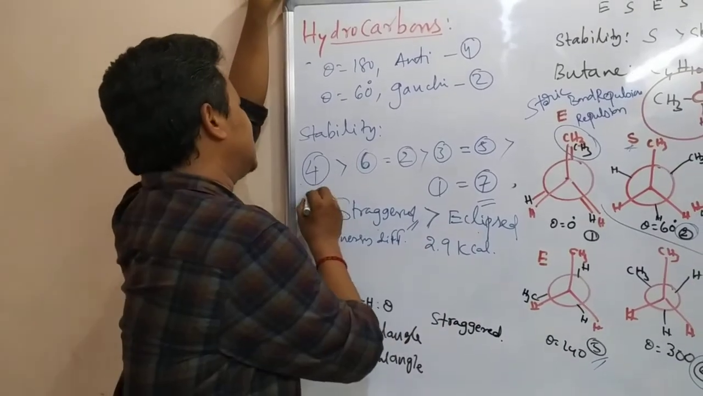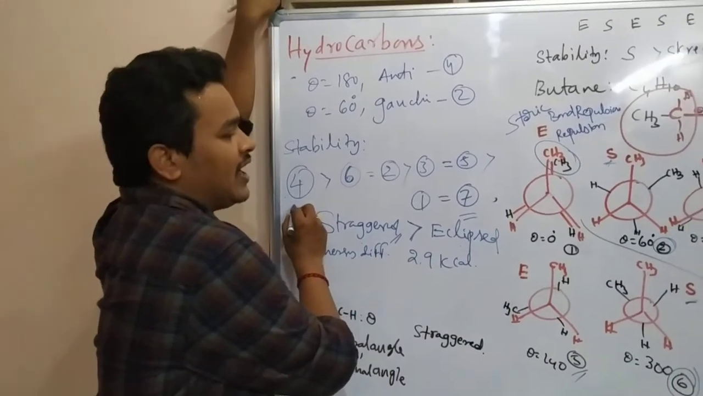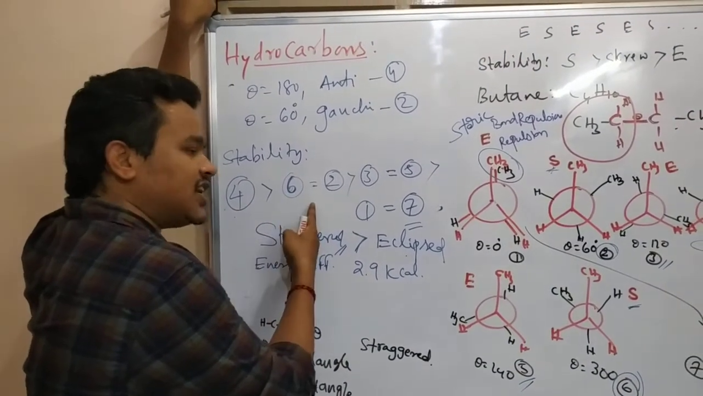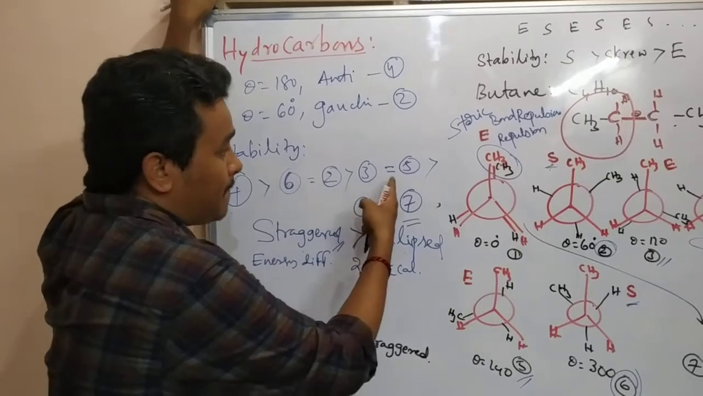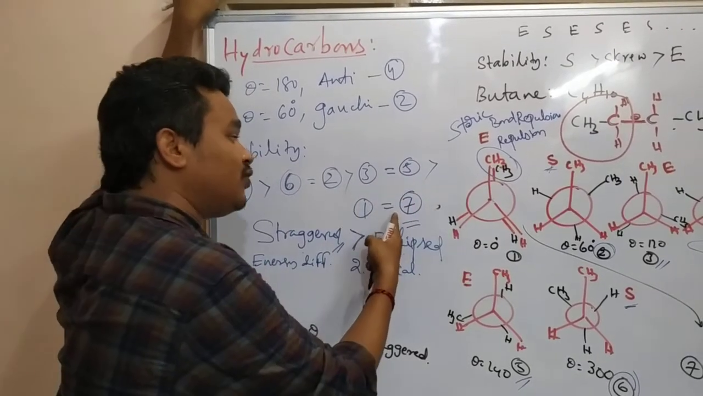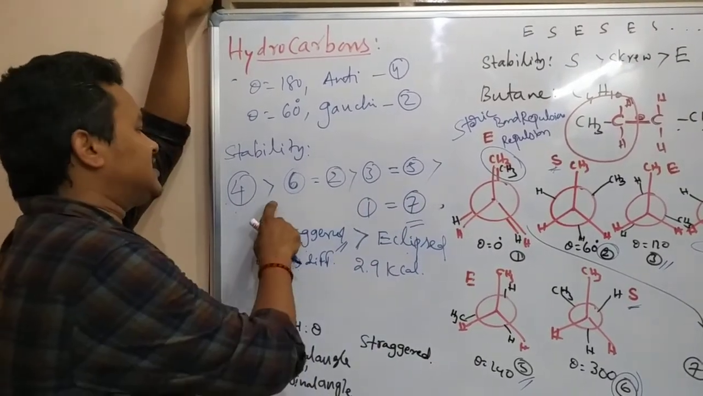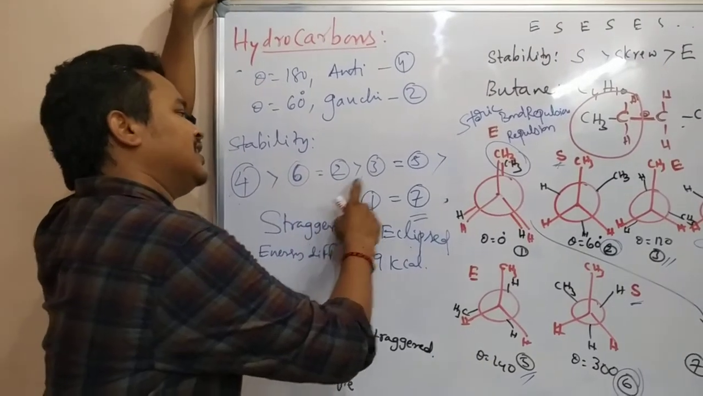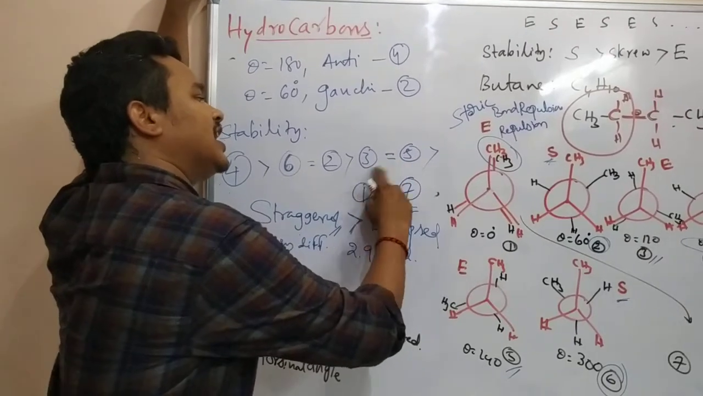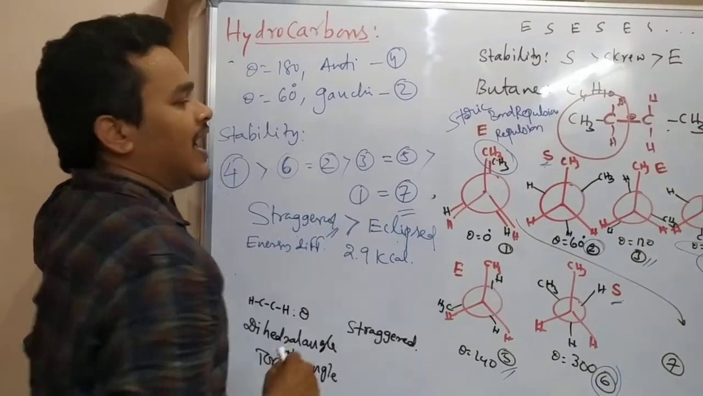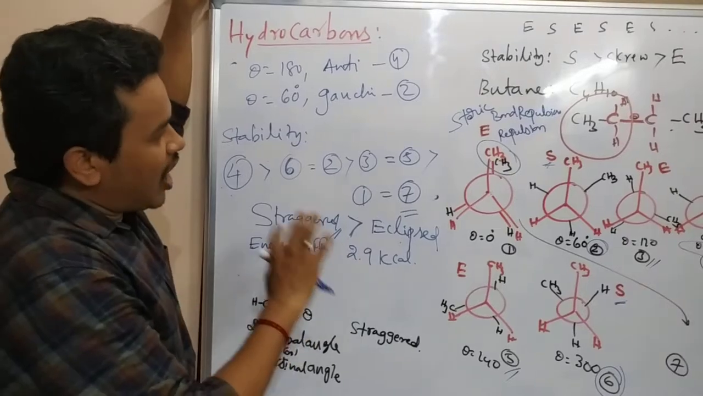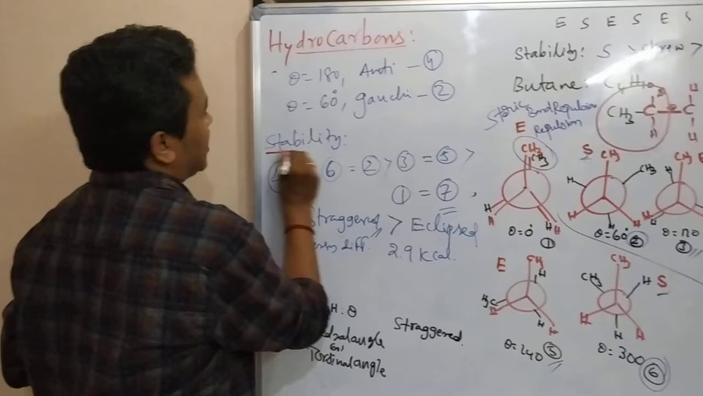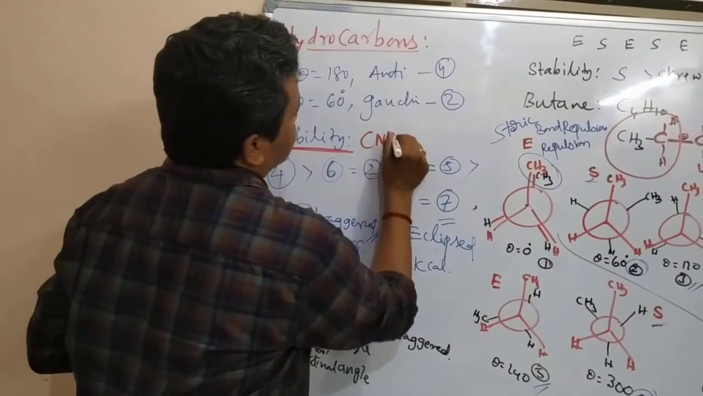Here, this 4 we can call the antiform: fully staggered. Then partially staggered, partially eclipsed, and this is fully eclipsed. This is the order. This order will come in the examination. The stability orders are important. This will come in the examination.